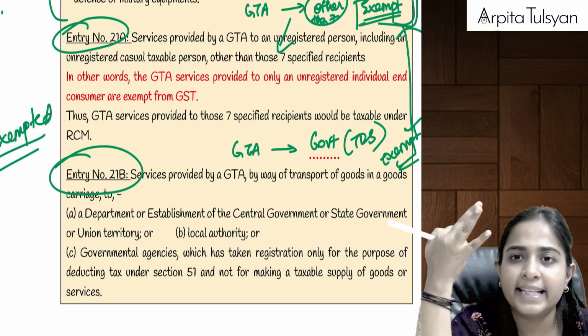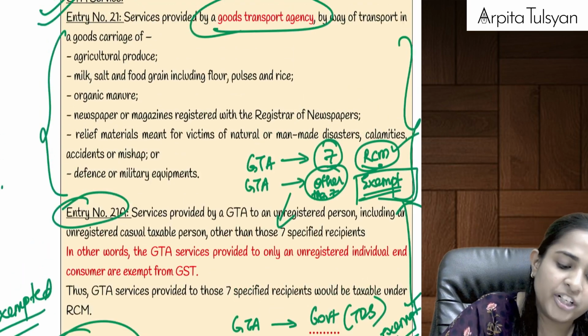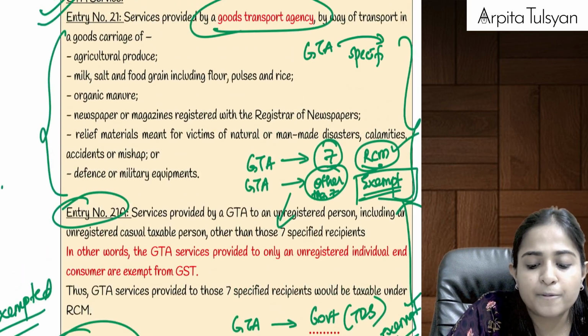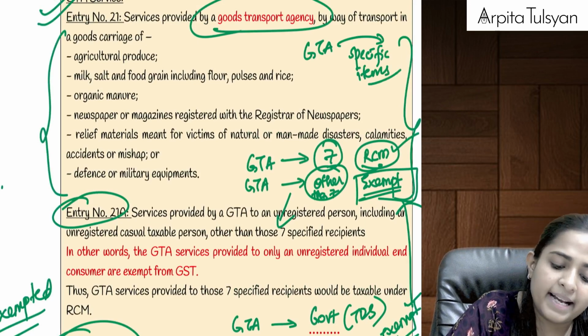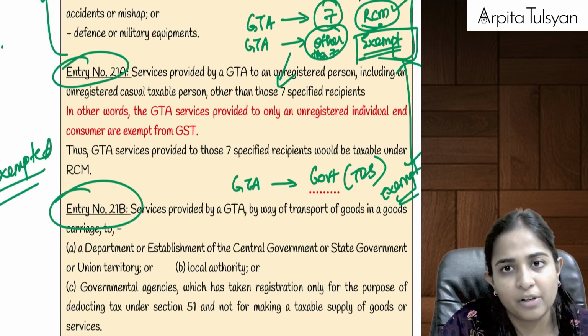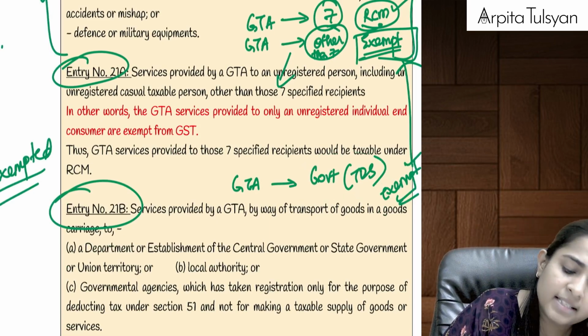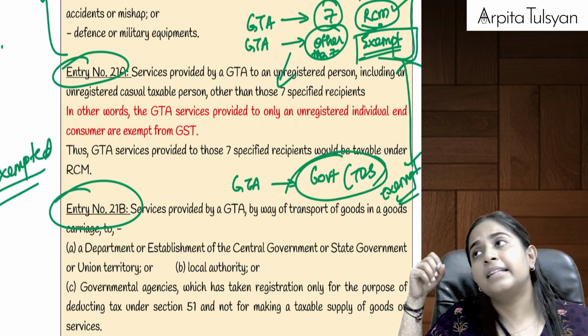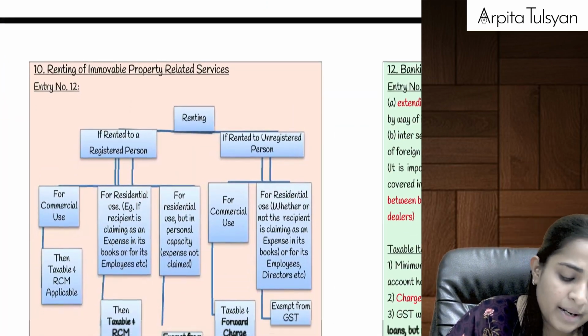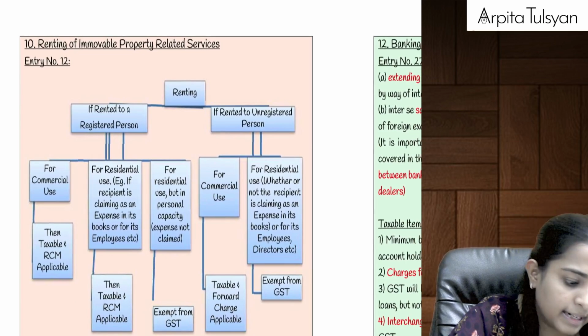So in GTA there are 3 exemptions. If GTA is providing transportation of specific items, then it will be exempted. If GTA is providing services to other than 7 people, then it will be exempted. If GTA is providing services to the government, where the government was registered only for the purpose of deducting TDS, then it is going to be exempted. I hope I am clear till here.